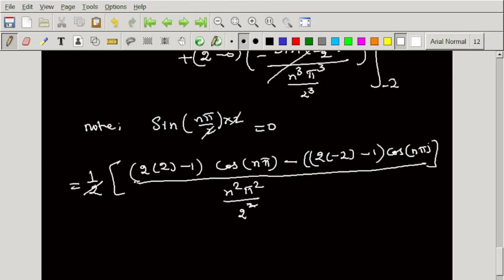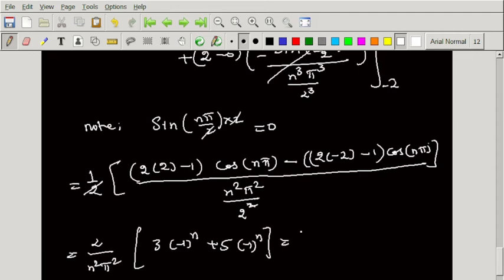So we can cancel 1, 2, and we take the reciprocal of this term, 2 divided by n square pi square, and here 4 minus 1 is 3 times cos n pi, which is minus 1 power n. Then here minus 2 into 2 is minus 4, minus 4 minus 1 is minus 5. Here plus 5 into cos n pi, which is minus 1 power n.